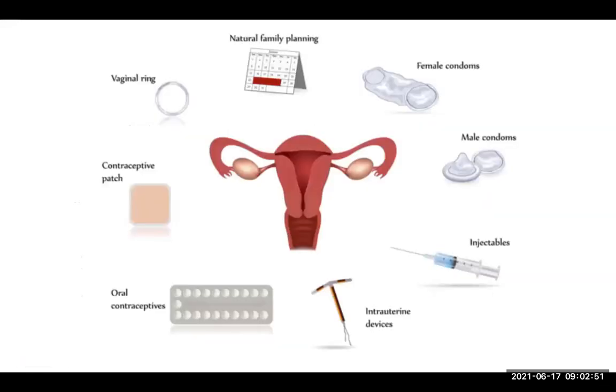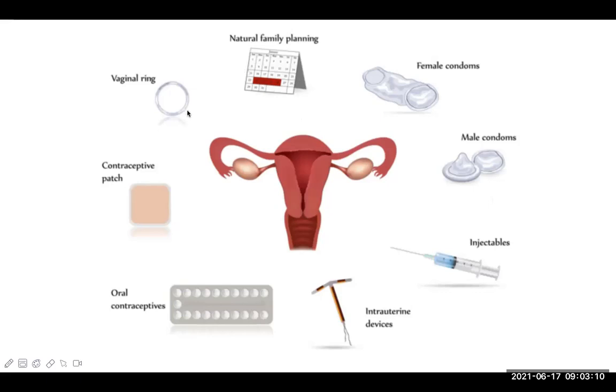Now look at this picture here. These are some of the types, so all may not be shown here, but some of the types are definitely shown. This is the natural way of family planning or contraception. This is known as the calendar method.